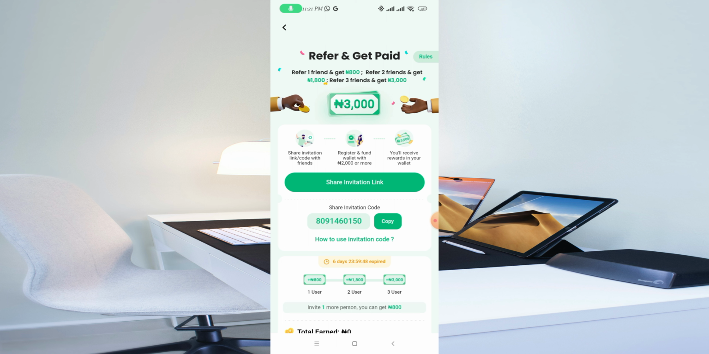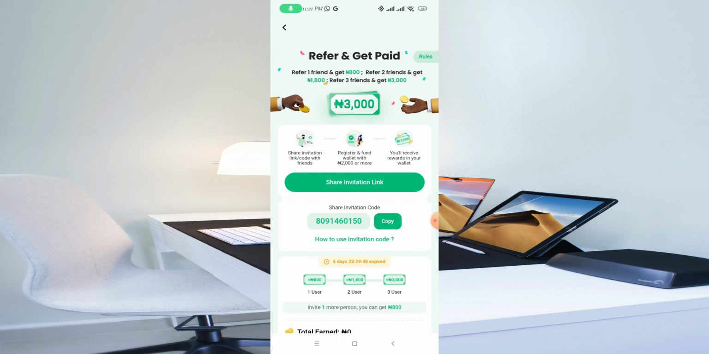Another way you can also make money from Opay is by purchasing airtime for people, and data. If I click on Airtime right here, you can see if I try to buy 15 naira airtime, I'm going to get 1 naira cash back. If I try to buy airtime of 2 naira, I'm going to get 2 naira cash back. And you can see it goes on and on like that.